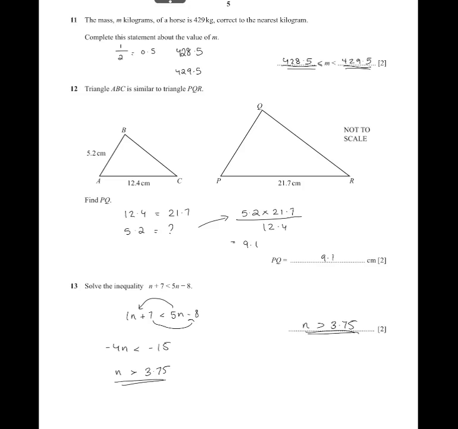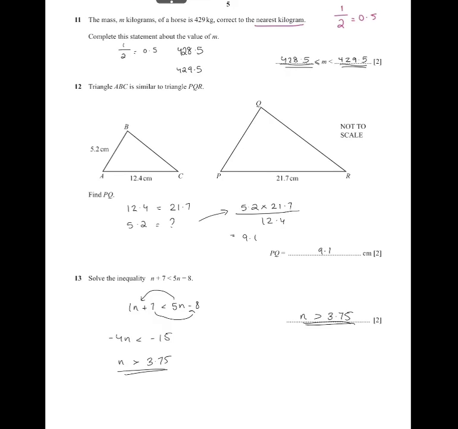The mass m kilograms of a horse is 429 kilograms, correct to the nearest kilogram. Complete the statement about the value of m. So if it's nearest kilogram, they haven't given you any particular value, so you can count it as 1. So you can just do 1 divided by 2.